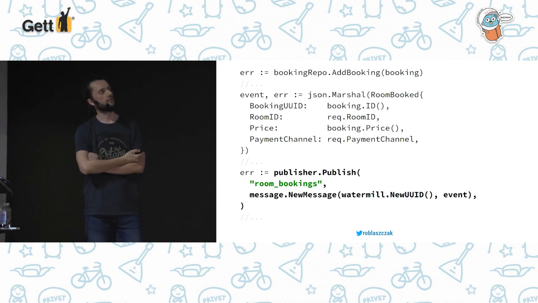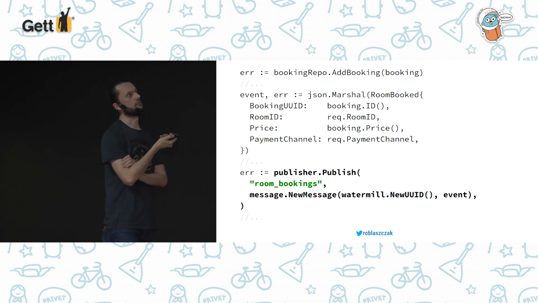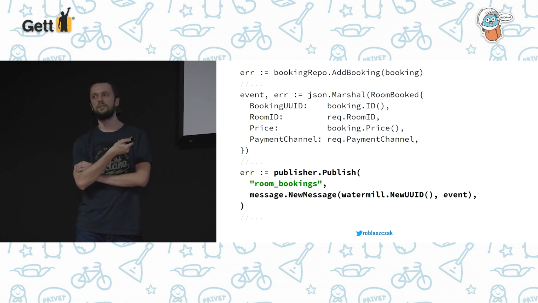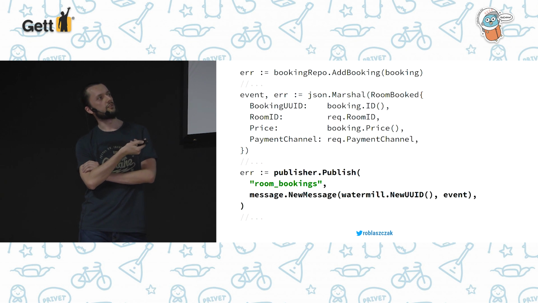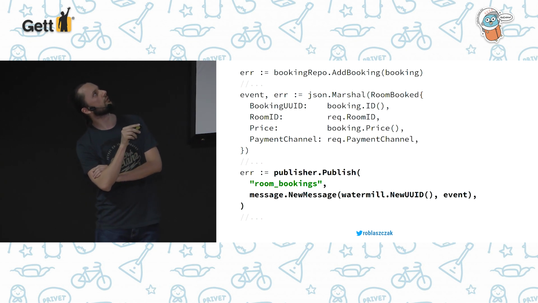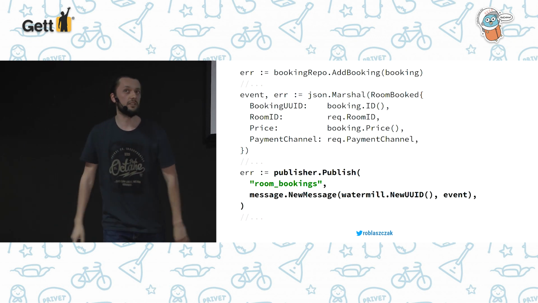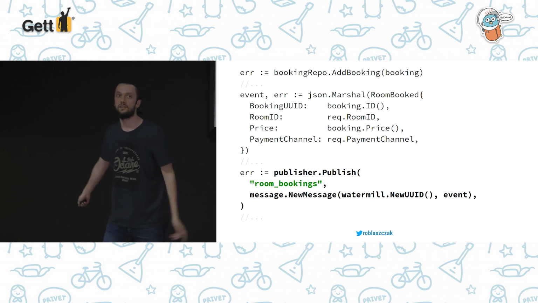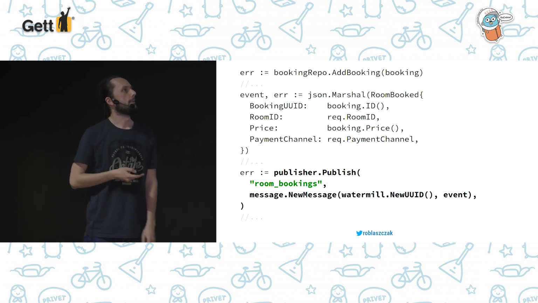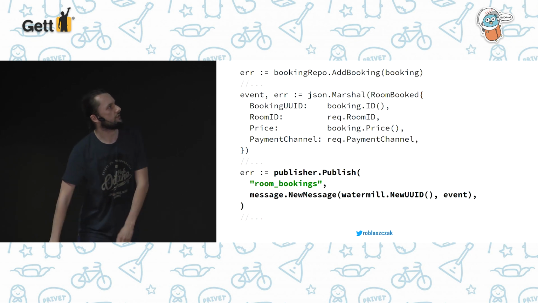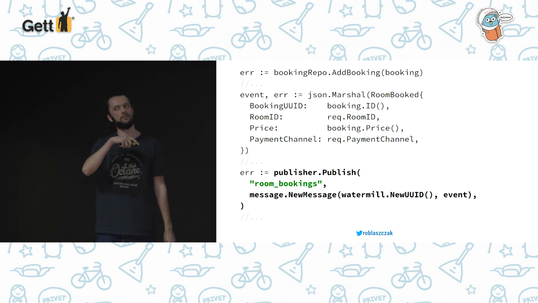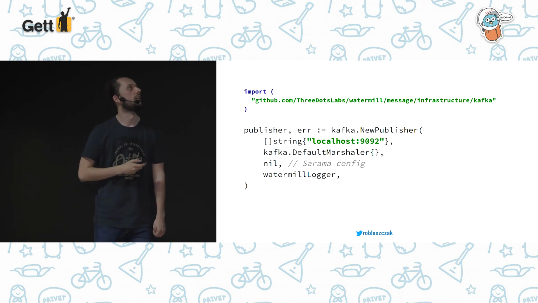And we also need to create a message. A message is a pretty easy type, which contains a message UID and payload. You can see here that the payload, the event, is just a slice of bytes because we are serializing it by JSON. It can be JSON, it can be protobuf, it can be Avro, whatever. And that's everything from the side of making a booking.